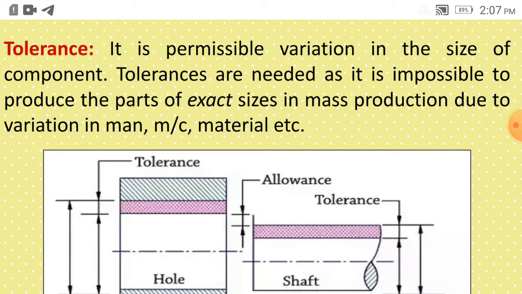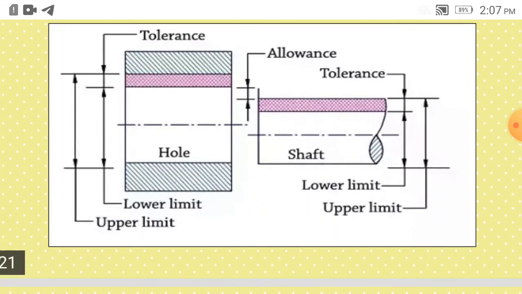So it is the permissible variation in the size of a component. Tolerances are needed as it is impossible to produce parts of exact sizes. Whatever exact specification is given, producing a part to that specification all the time is not possible. In mass production, a number of products are to be produced, and achieving the same size all the time is not possible. Hence tolerances are given, and this variation is because of man, machine, material, etc. There are so many causes of variation that we have already seen.